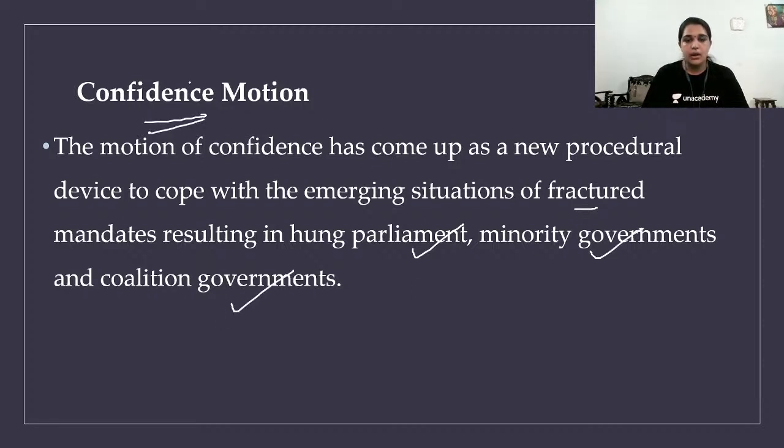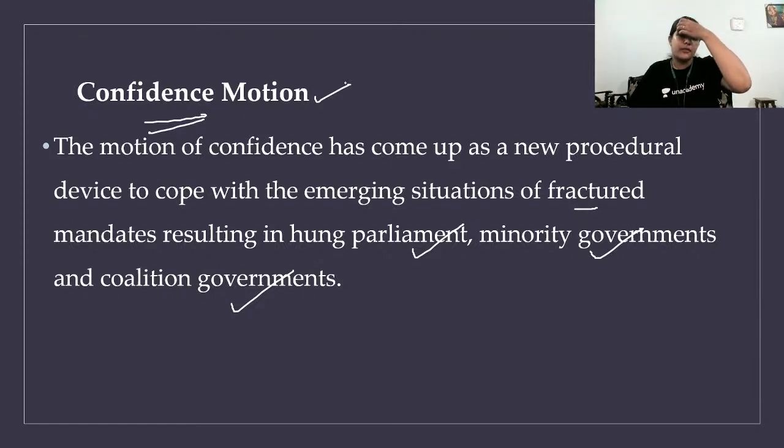Motion of confidence is different from no confidence motion. Motion of confidence is where the government should prove its confidence. That is called a confidence motion. No confidence motion is usually passed by the opposition party against the ruling party. Confidence motion is passed to prove that they have the confidence.